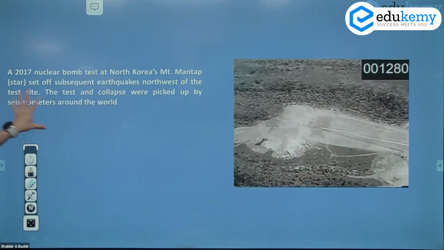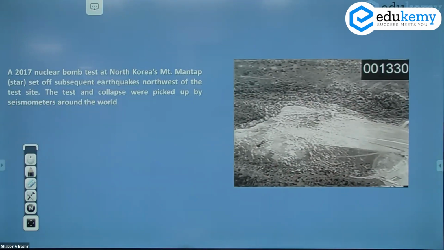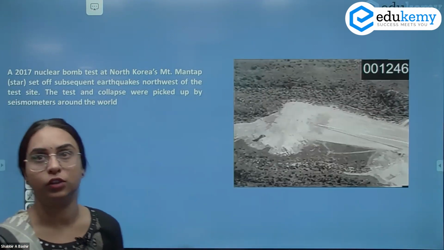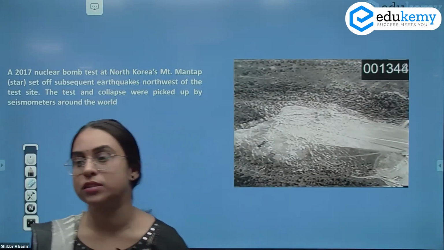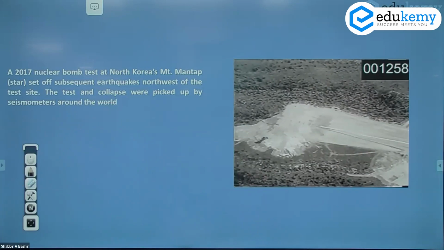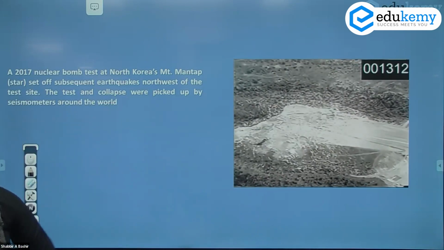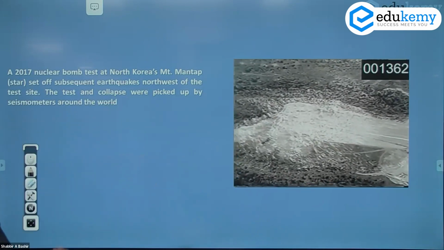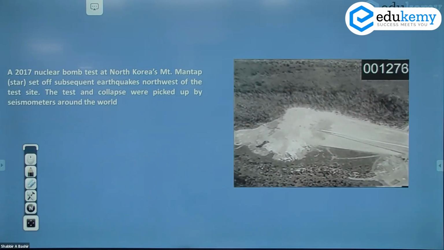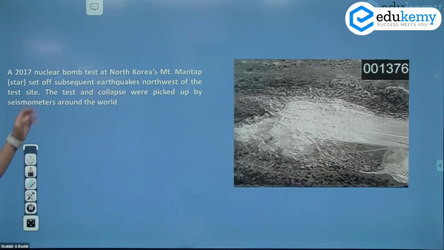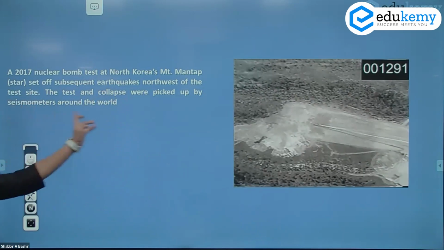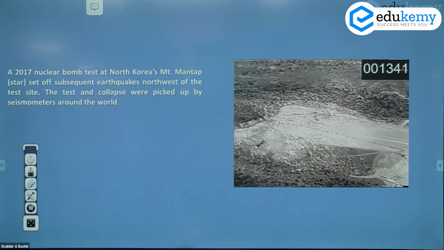Moving on, the nuclear testing, which is one of the causes for the earthquake. We've given the case study also in 2017. There was this nuclear testing by North Korea along this Mount Mantap, which actually led to an earthquake. There were seismic waves recorded all across. They were recorded toward the northwest of the site, and they were picked up by seismometers all across the world.